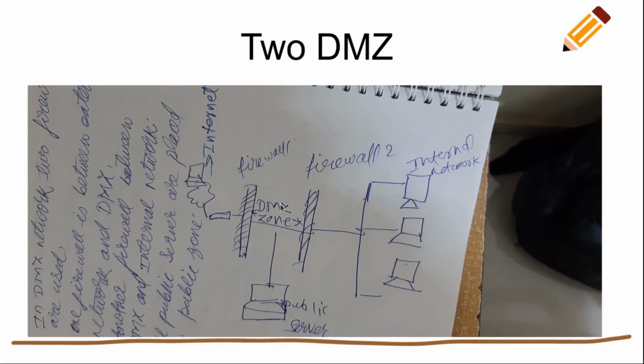So we can restrict packets which originate from the public server. We can restrict using this demilitarized network. It is possible to give any service on the demilitarized zone, or it is possible to restrict any service from the demilitarized zone. So this is also part of the firewall only.